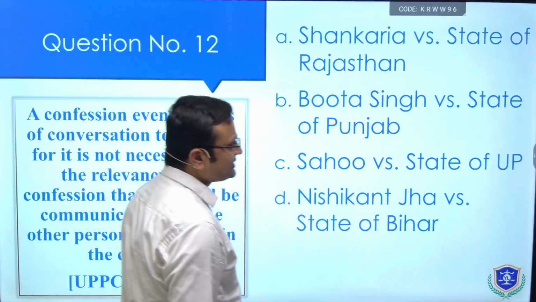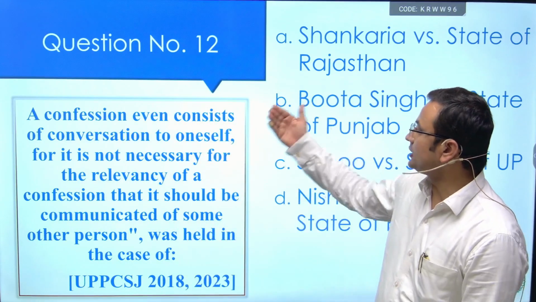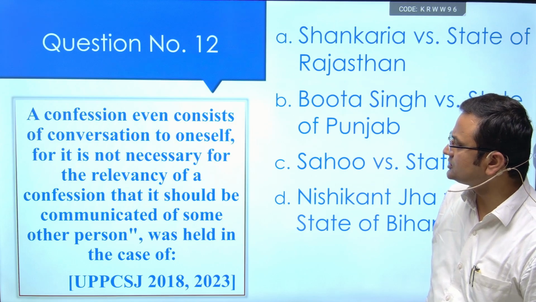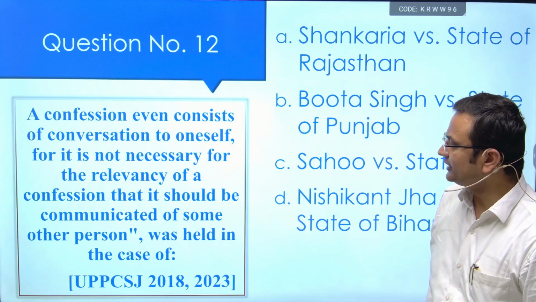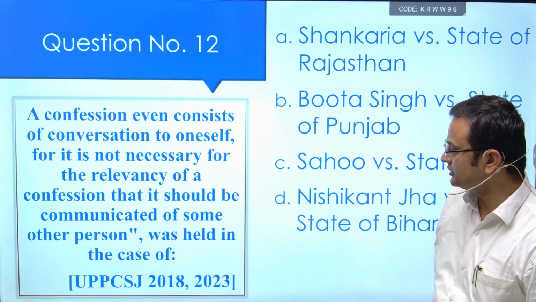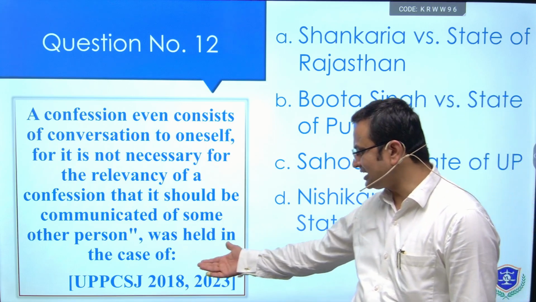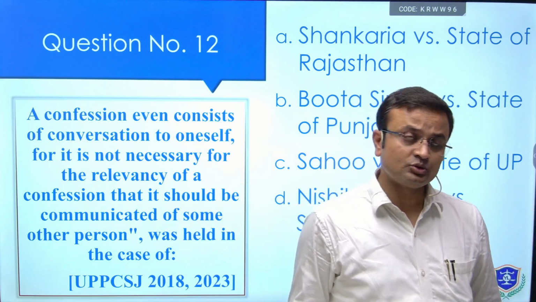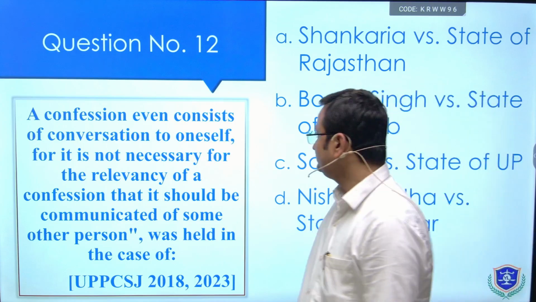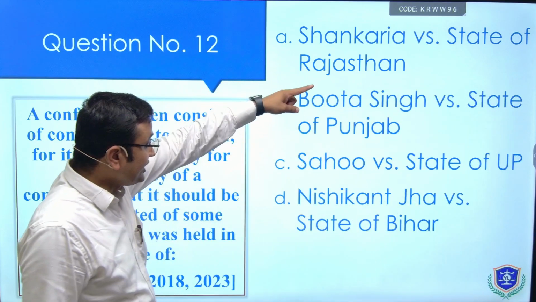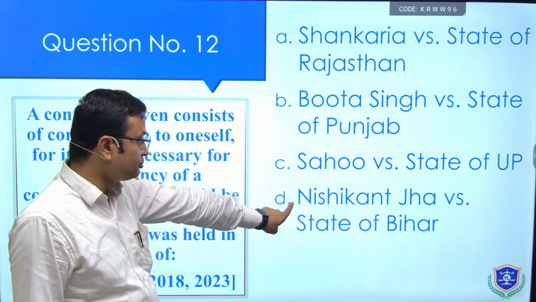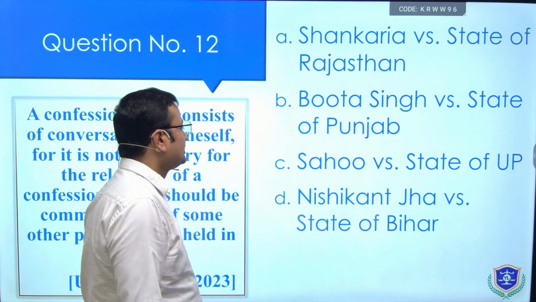The next question is that a confession even consists of conversation of oneself, for it is not necessary for the relevance of confession that it should be communicated to some other person. It was held in which case? It has been asked in 2018 UP Judiciary Exam, 2022 Judiciary Exam. Shankaria versus State of Rajasthan, Bhuta Singh versus State of Punjab, Sahu versus State of UP, Subé versus State of Bihar. Let's see the answer.